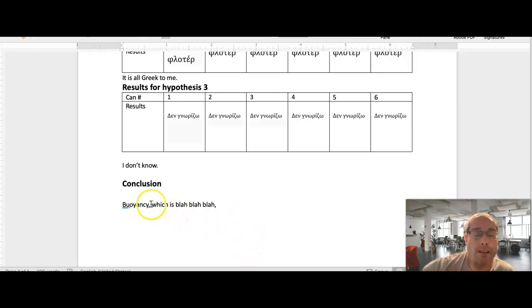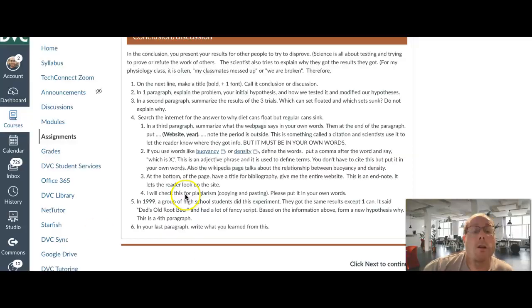And the reason for this is you're just adding an adjective phrase right here. It can't be 5 sentences long. It's basically the question word, the verb, and a very simple definition of what buoyancy or density is. Turnitin will catch if you copied and pasted that again. I only want 3 words or 4 words long. So, I like the Wikipedia page actually because it talks about the relationship between buoyancy and density as well. So this might actually help you out a little bit going to the buoyancy page. First, I wasn't really happy with any of the density definitions I went to.